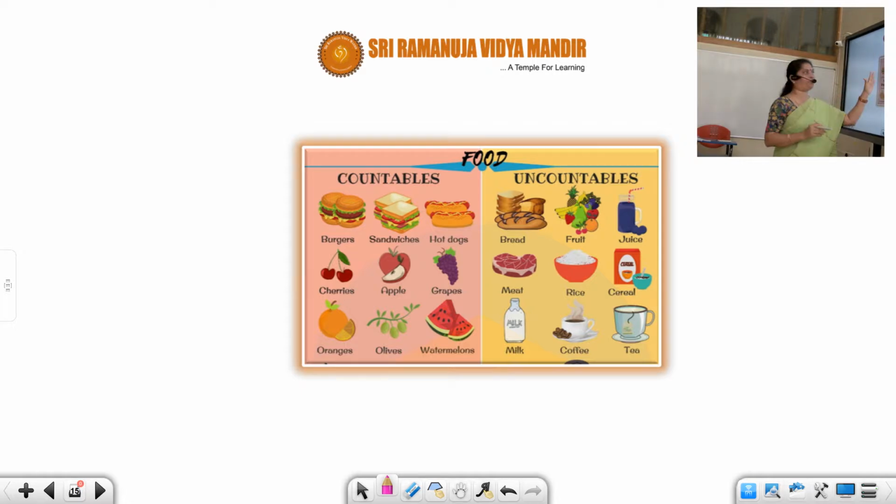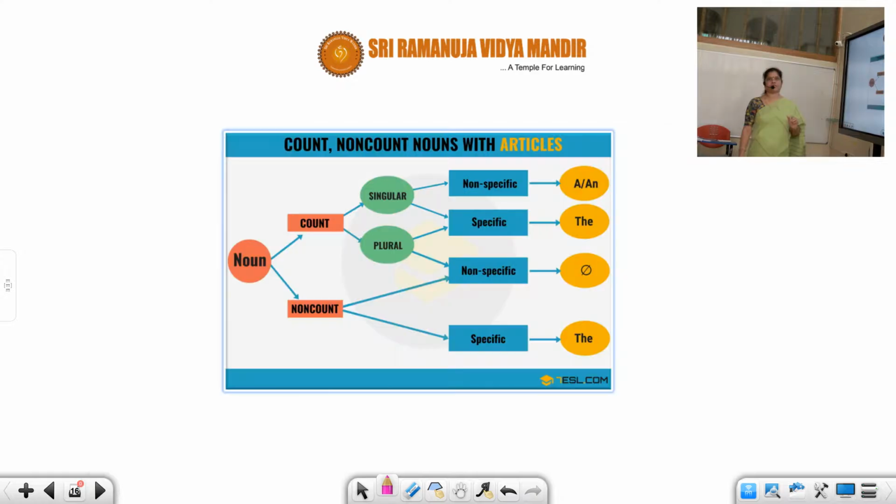But here at present, you only understand, can I count this? Water. Can I count water? No. Give me a glass of water. Give me a cup of milk. They can't be counted. Okay? They are uncountable. Whereas these are countables. So first identify if the noun is countable or uncountable. And remember students, countable nouns only will have indefinite articles. Uncountables will not have indefinite articles. So today we are dealing with only this part, noun.